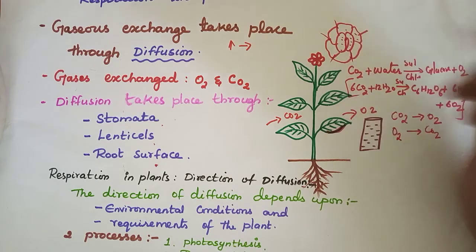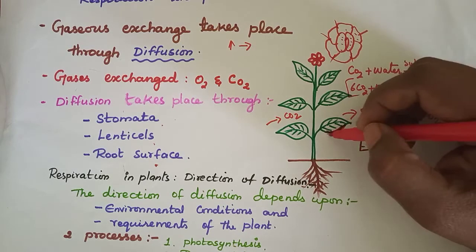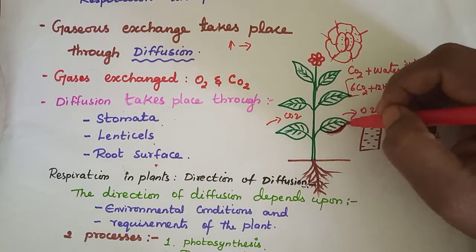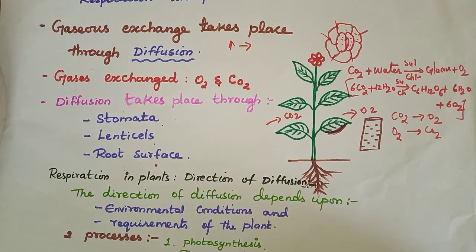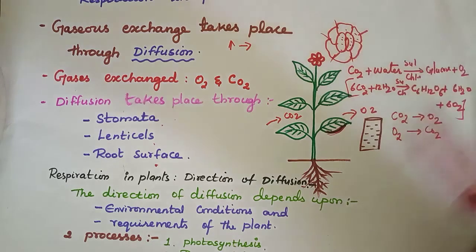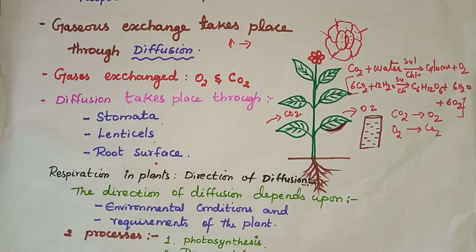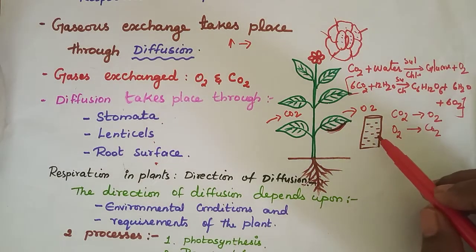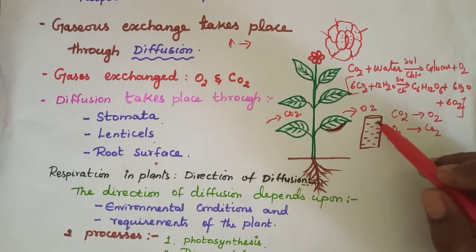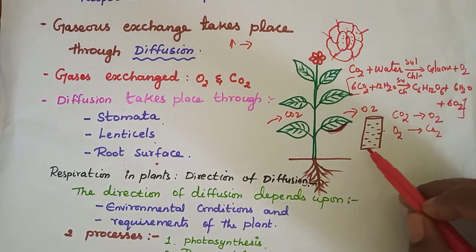This is the structure of the stomata. It is present in the lower portion of the leaf. With the help of this also diffusion takes place, which means respiration takes place in the plants. And the next one is lenticels. What is meant by lenticels, children? On the bark of a tree we can see small hole-like structures. If you observe carefully, we can see it.